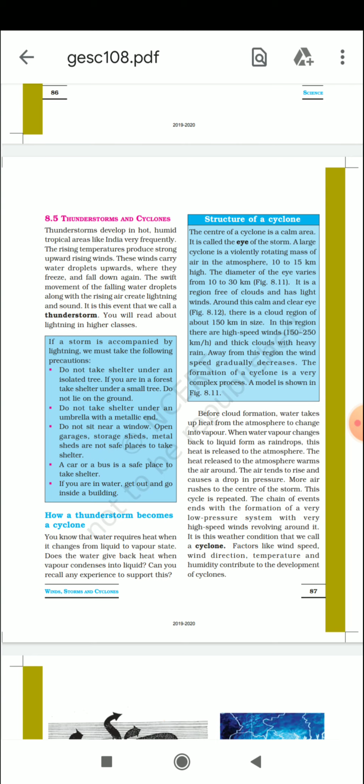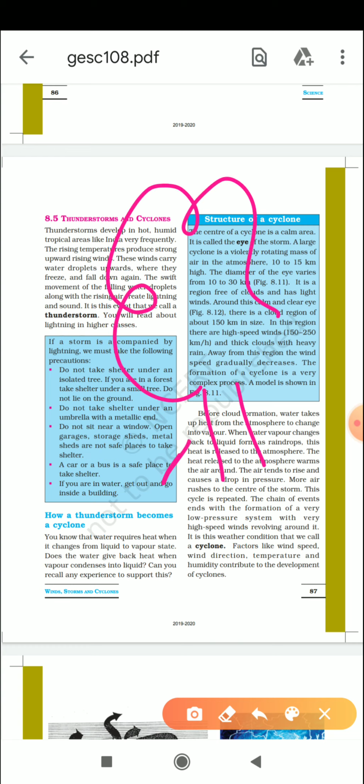So you should know what the precautions are when there is lightning. We already discussed this in the live class yesterday. Again I'm telling you what you have to take. The first precaution is do not take shelter under an isolated tree. You know that trees attract lightning towards themselves, so do not stand under a tree. Clear? Why? Because these trees are very good attractors of lightning towards themselves, so it will be harmful for you all.